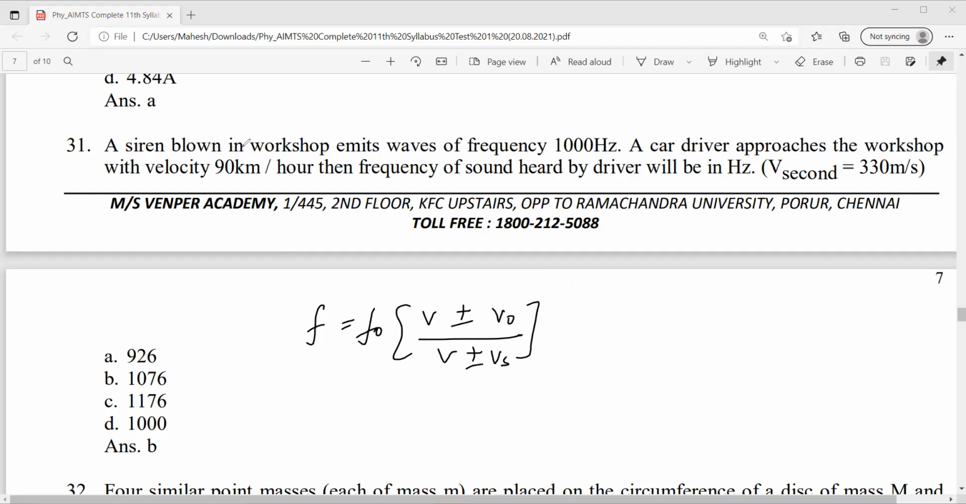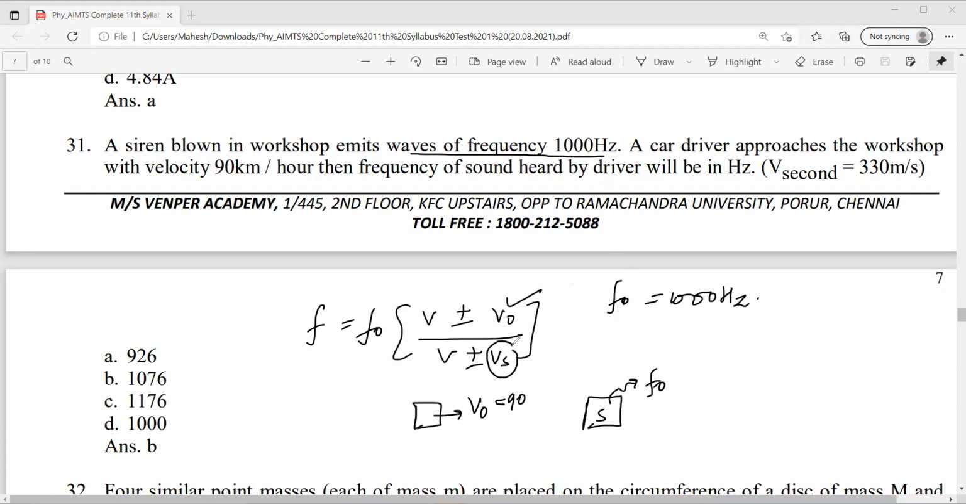Who is the source here? The siren blown at the workshop emits the frequency. F naught is given, 1000 Hertz. Clear? The driver approaches the workshop with velocity 90. So the source is emitting frequency F naught, and this is the driver. The driver is approaching. Velocity of observer is given, 90.